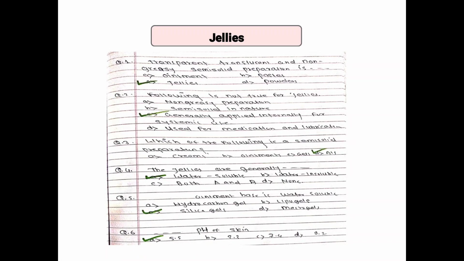Next, jellies. What are jellies? Jellies are transparent, translucent, and non-greasy semi-solid preparations. Ointment, paste is a concentrated substance, 20 to 50% solids. Powder is for internal and external use, solid.